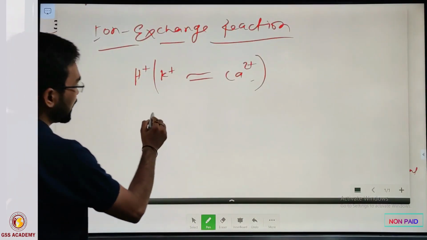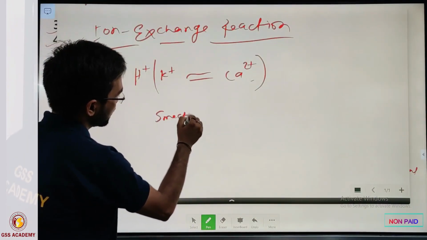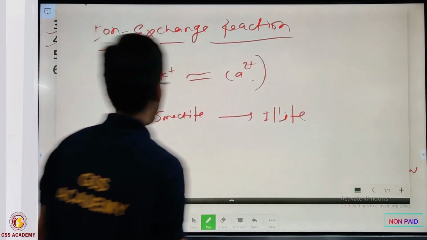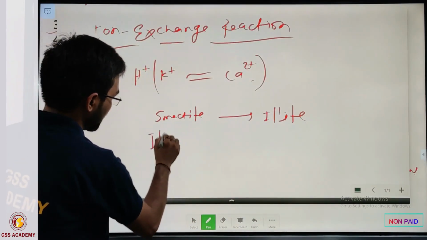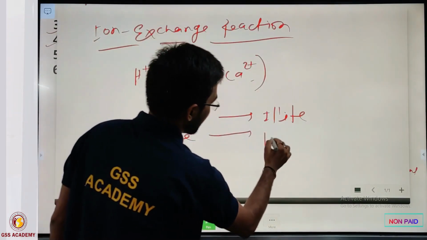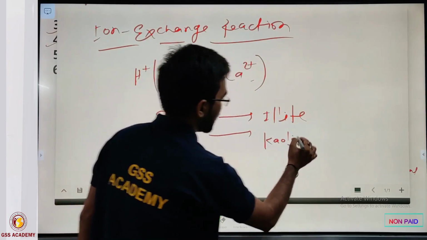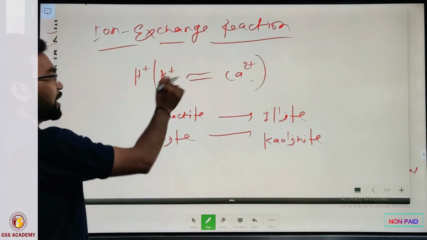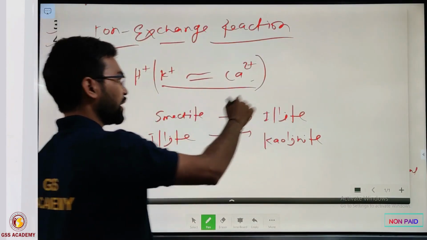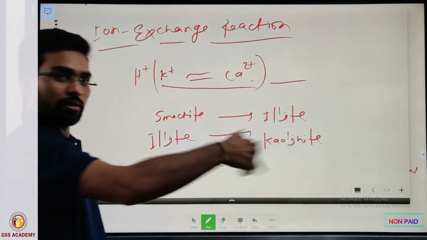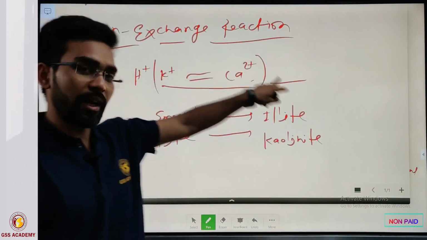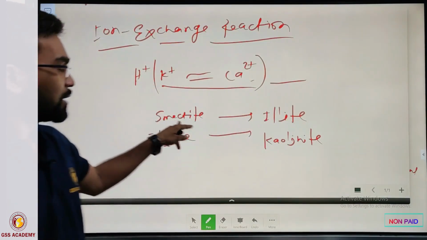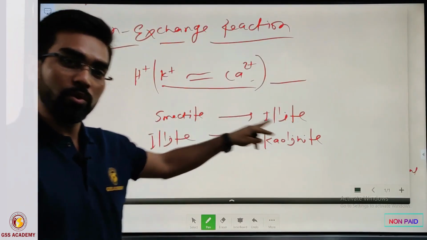Or suppose some clay mineral like smectite is converted into illite, or illite is converted into kaolinite by exchanging their cations. Generally exchanges happen between cations, but anions can also exchange, though most frequently cations exchange their ions from one to another, and that is why the mineral phase changes from one form to another.